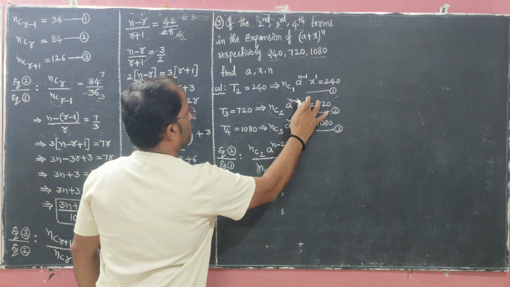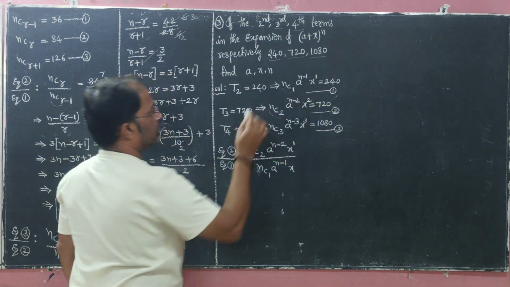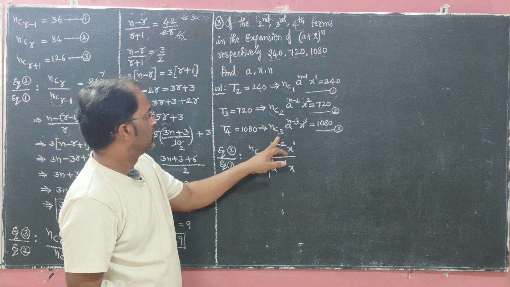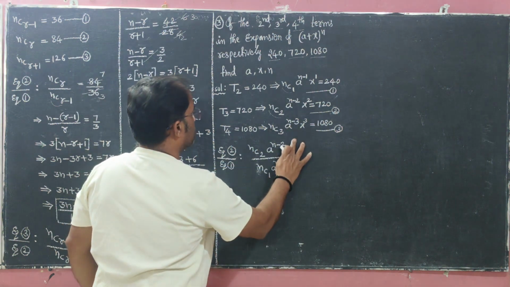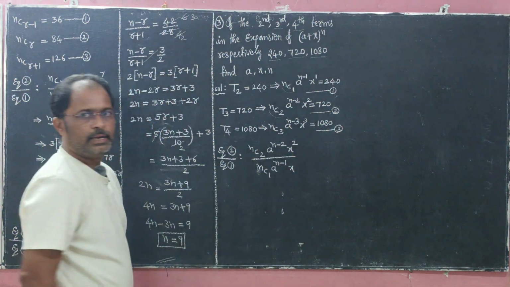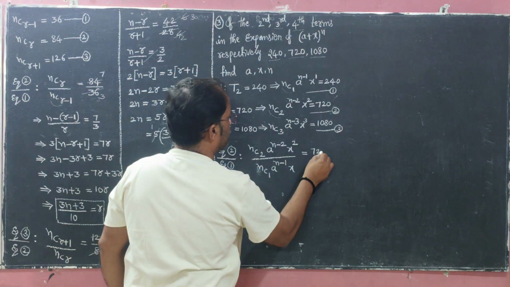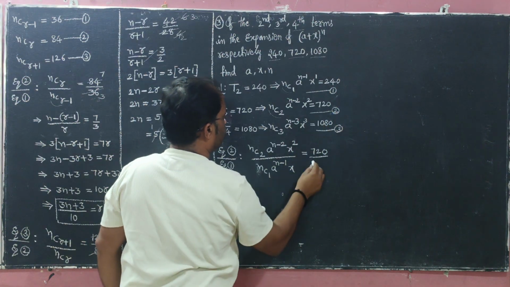Okay, sorry, here we have to write 2, but I wrote 1. Okay, here the base is 1, so 1, and this one's base is 2, and this one's base is 3. So this one is base 2. Okay, clear, x square, and RHS by RHS, 720 by 240.